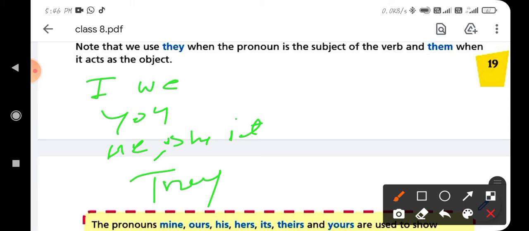You can see these words are the subjective pronouns.